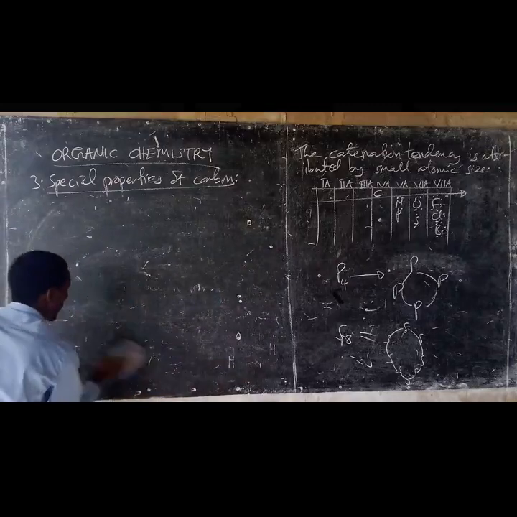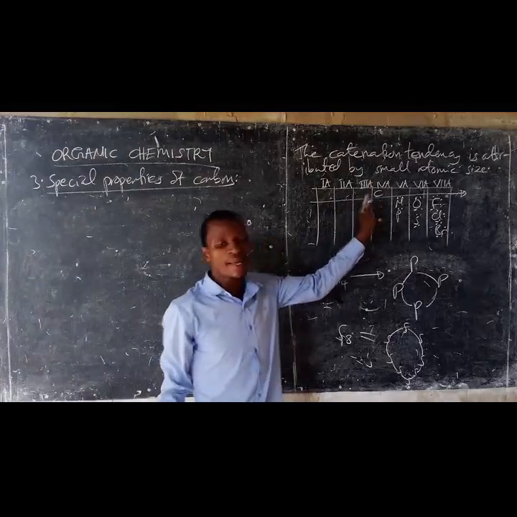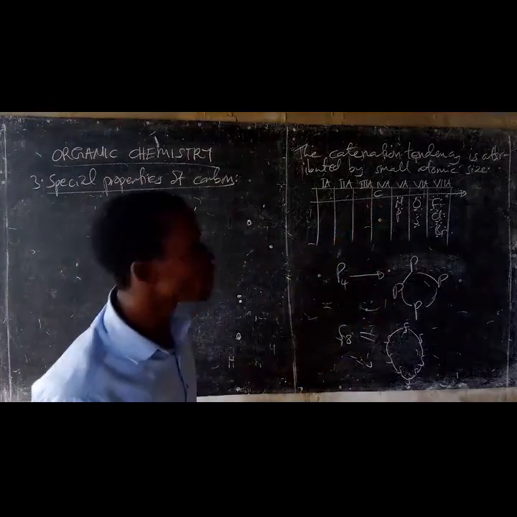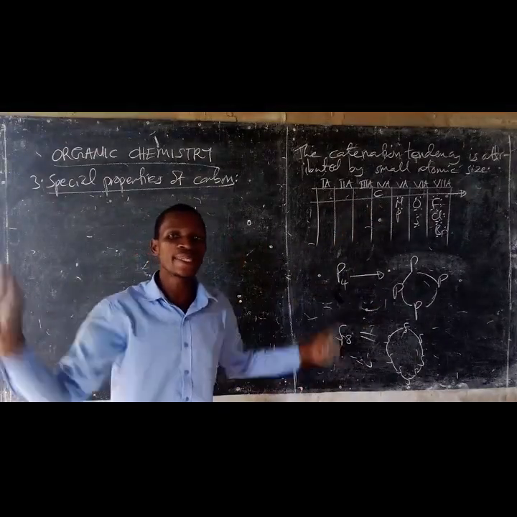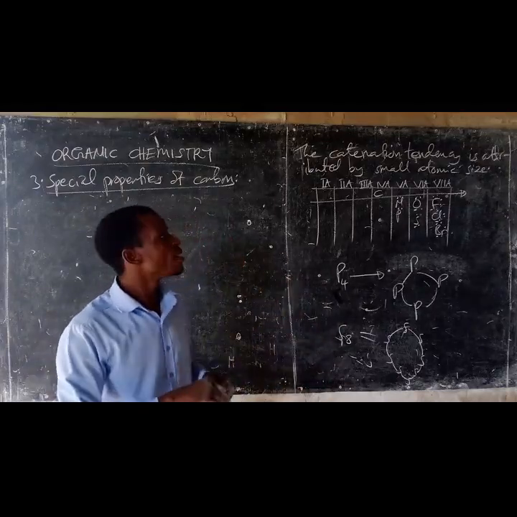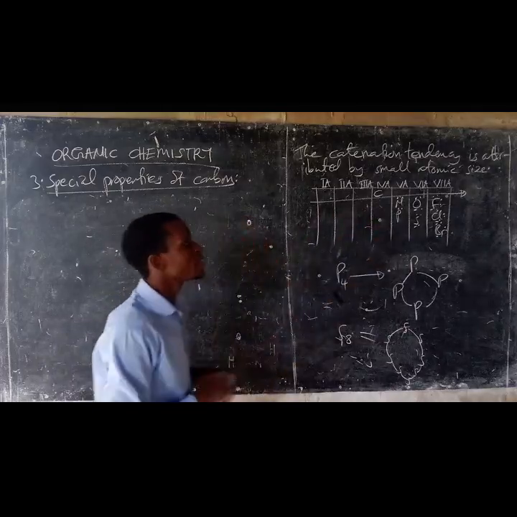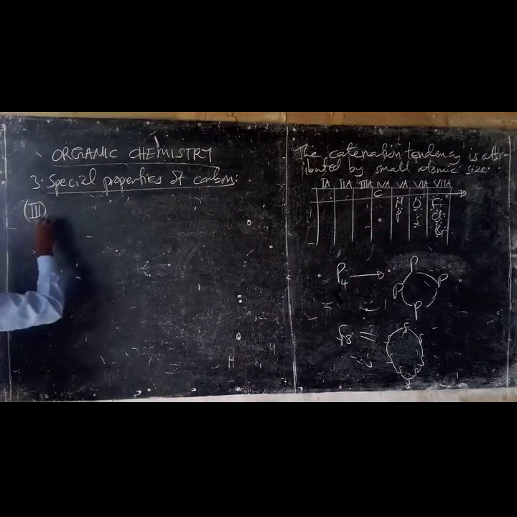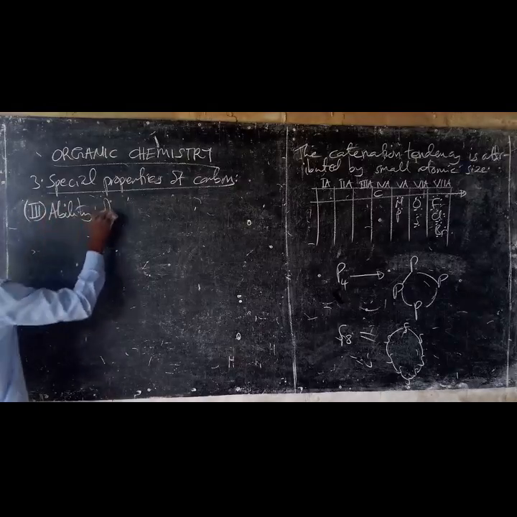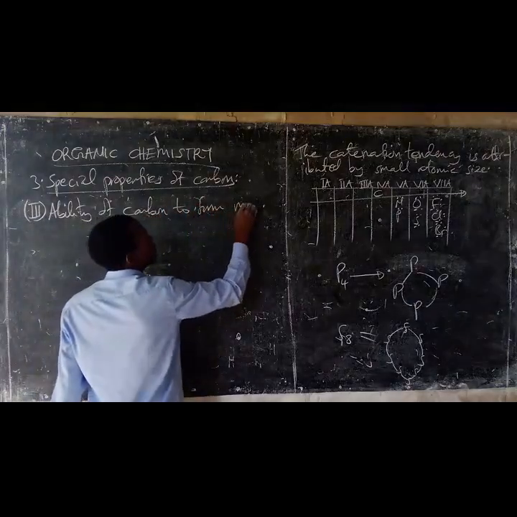The third, so atoms of carbon element are the ones which undergo extensive catenation. They undergo catenation up to infinity to form very, very long chains, which are open or closed, because they are small in size, but other elements do not. The third special property of carbon is the ability of carbon to form multiple bonds.